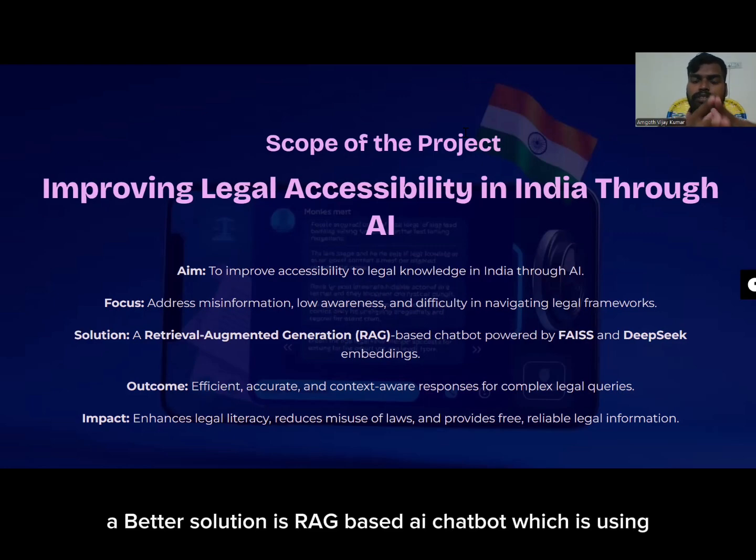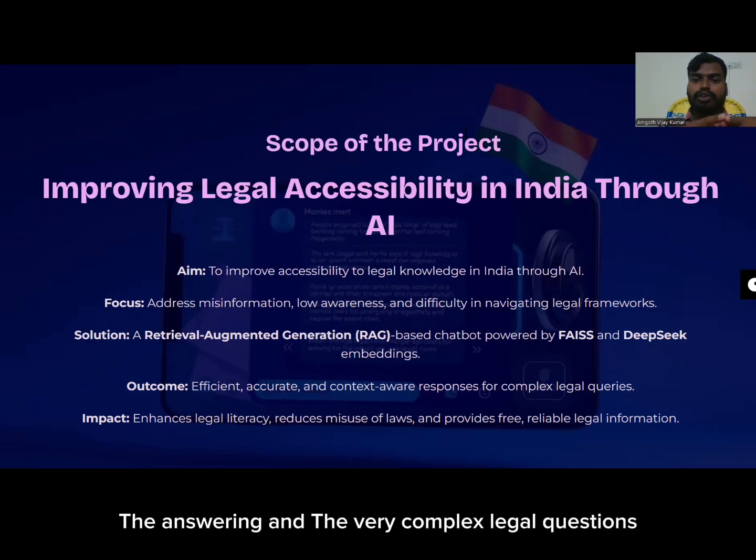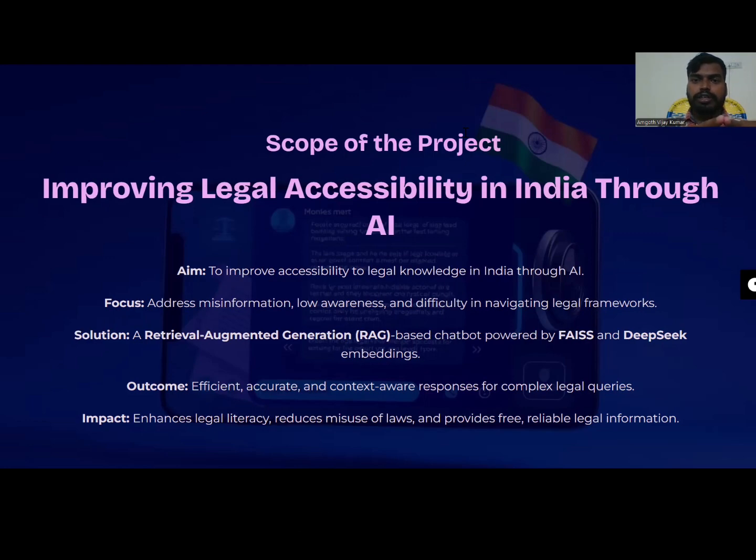Our solution is a RAG based AI chatbot, which uses FAISS and DeepSeek, which gives very fast and accurate answers when they ask queries. The outcome of our project is better answering, and very complex legal queries can be solved very easily. The impact of this project will be a better literacy rate in legal awareness, a reduction in the misuse of the laws, and better freely available legal awareness.